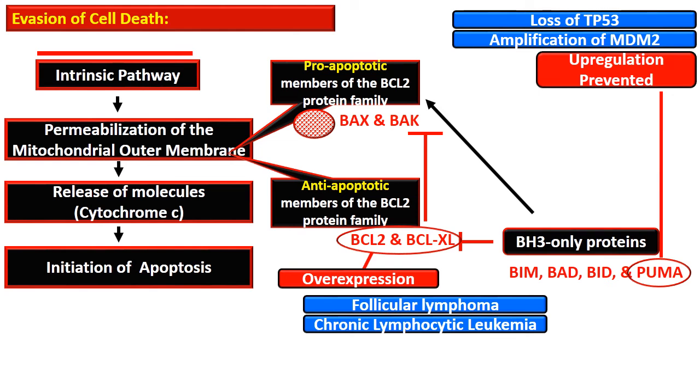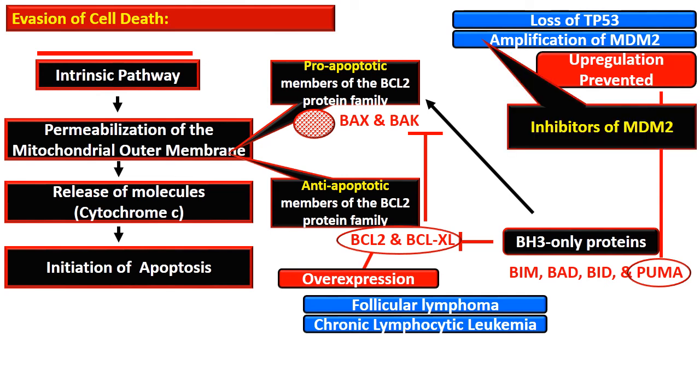Identification of the mechanisms of cell survival in tumors led to recognition of therapeutic targets for the development of drugs. One of these is inhibitors of MDM2, which are helpful in tumors in which cell survival is due to amplification of MDM2, which indirectly blocks the effect of p53.